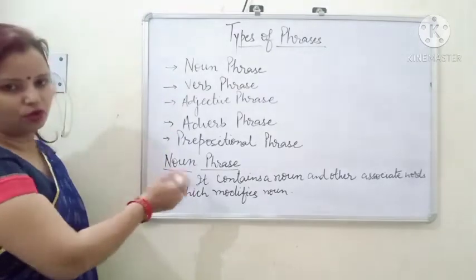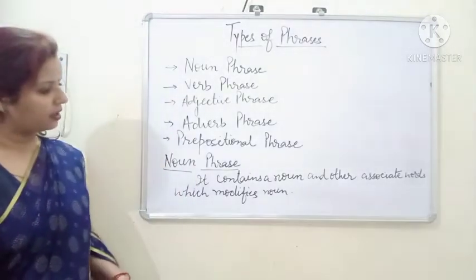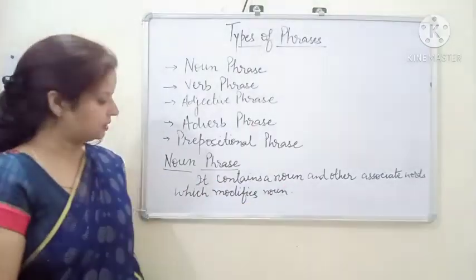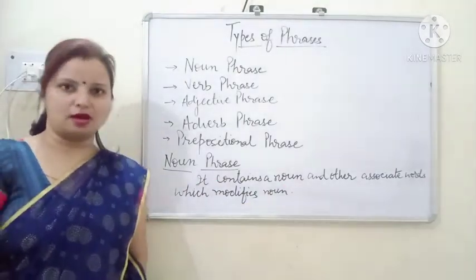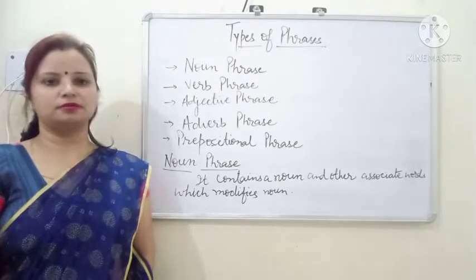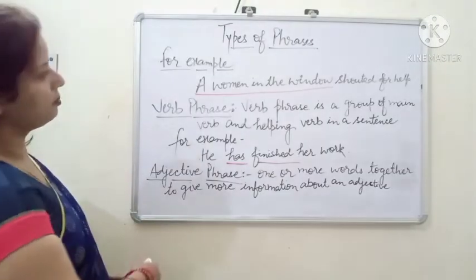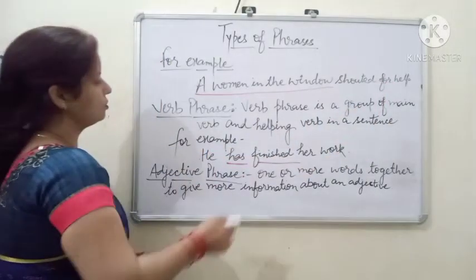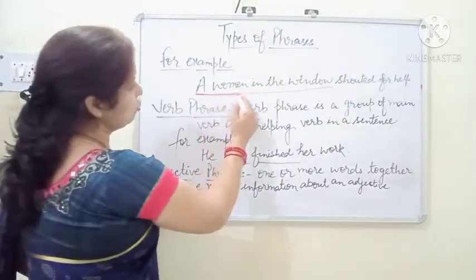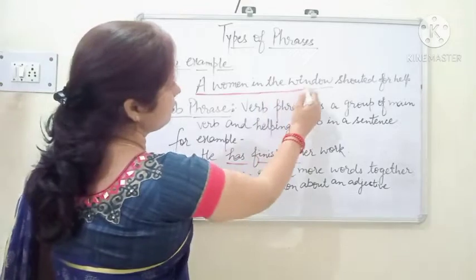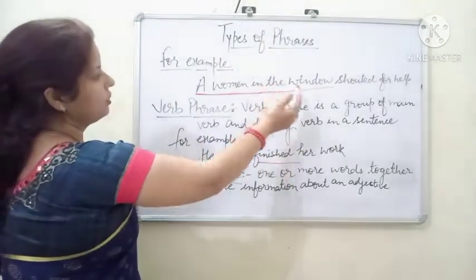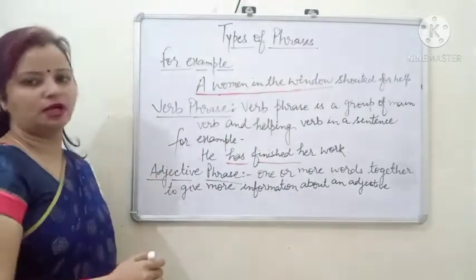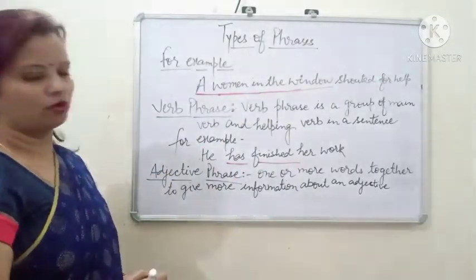What is a noun phrase? A noun phrase contains a noun and other associated words which modify the noun. Now see the example. A woman in the window shouted for help. So this group of words, a woman in the window, is qualifying the noun woman. So it will come under the category of noun phrase.